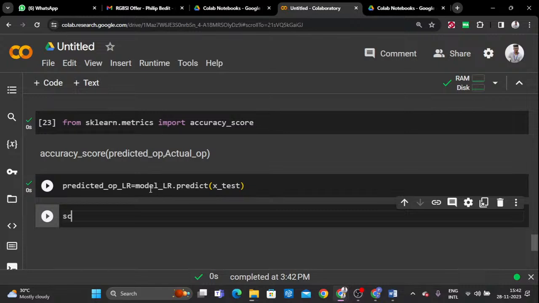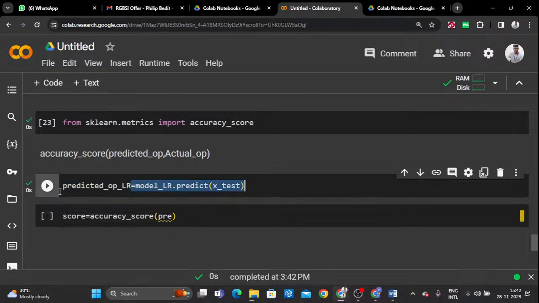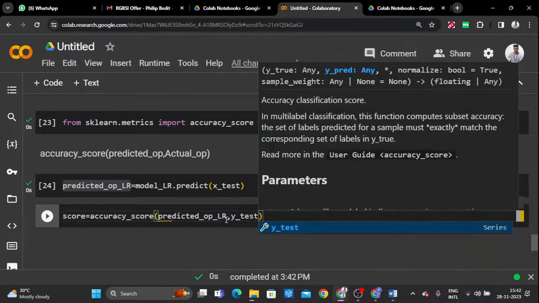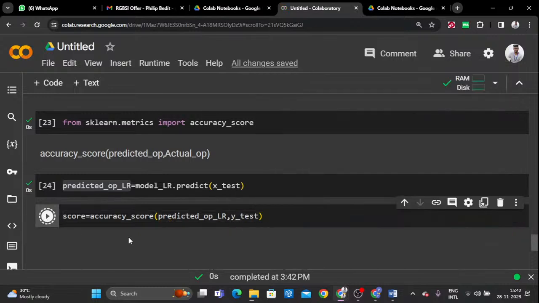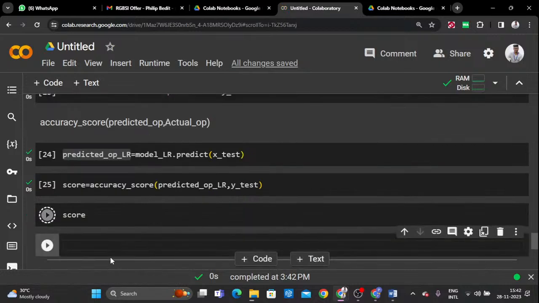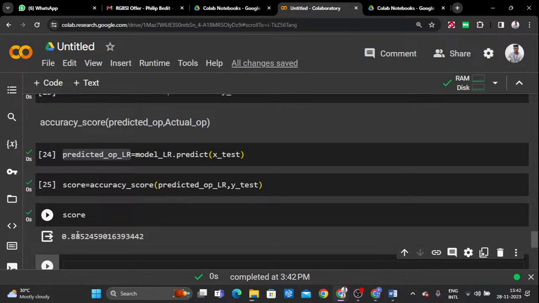Once I have done this, the predicted output of LR has been calculated. So now we are going to calculate the score. Here, accuracy score of, you can pass the predicted output of LR, and the actual output, that is Y test. Now we are going to compare both outputs. Then you can see the score of this particular model, nearly 88%.